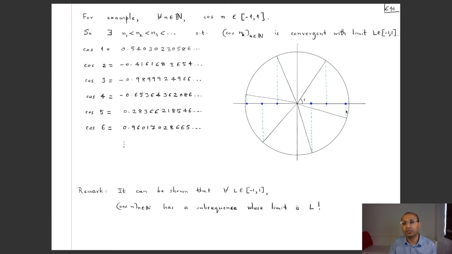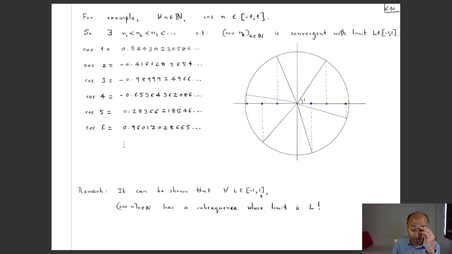Cos 6 is this one, and as you keep rolling around in the circle you will get all these erratic values. Okay, so cos n discernibly has no pattern in there except that the values are jumping all over the place, but nevertheless it has a subsequence which converges to some number in between minus 1 and 1. In fact, much more is true. No matter which L you take, okay, I just close my eyes and take a value over here, there is a subsequence of this sequence cos n which has limit exactly that. This happens with every L in between minus 1 and 1.